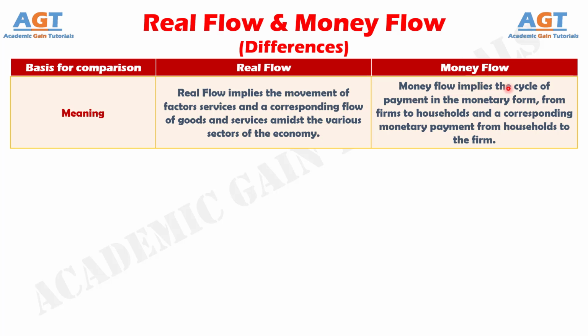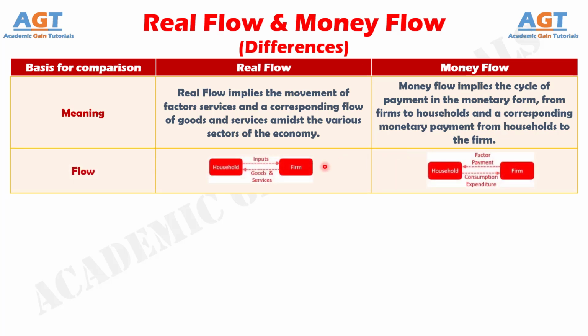Conversely, we all know that flow of factor services generates factor income, that is, rent, wages, interest and profit, from the firm to the households, and a corresponding flow of consumption expenditure takes place from the household to the firm. Number 2. In a real flow, inputs flow from households to firms, and in turn, goods and services flow from firms to households, whereas, in money flow, the factor payments flow from firms to households, and in turn, consumption expenditures flow from households to firms.